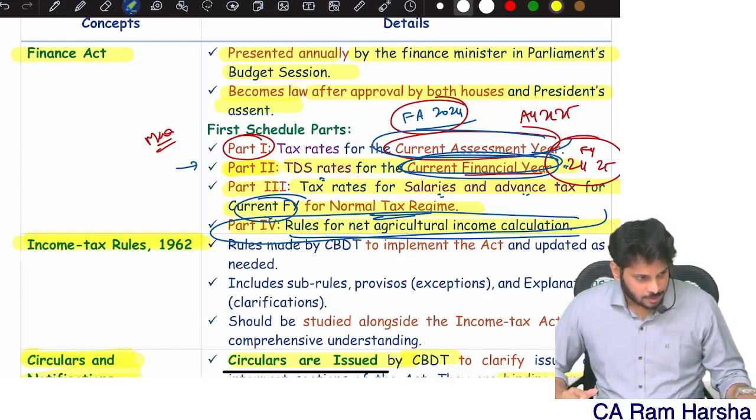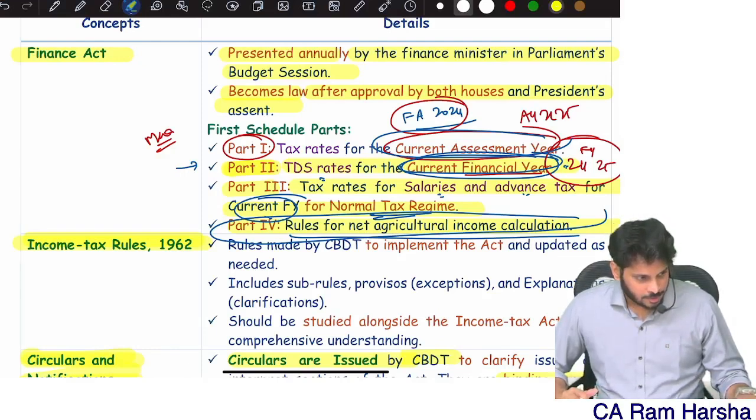Capital gains begins at section 45 and ends at 55A. Other sources, the discussion begins at 56 and ends at 59. Whatever income you are getting, you may be working in a company and getting salary.